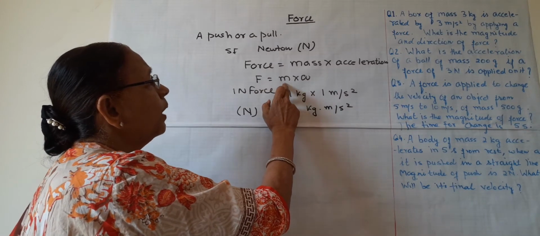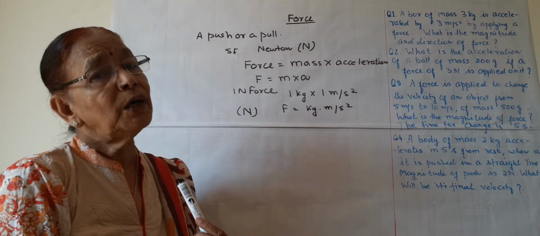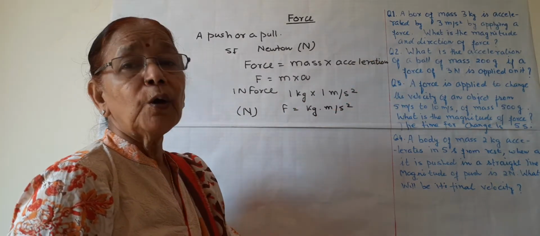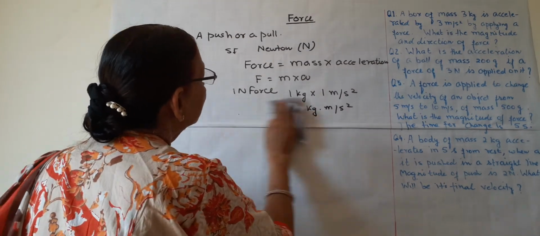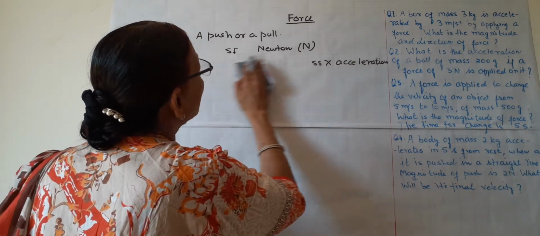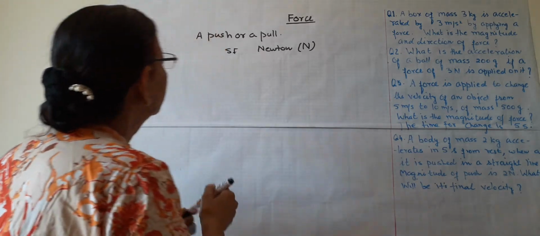But this is the simple formula. F is equal to m into a, mass into acceleration of the body. So with this formula we will calculate all these numericals later. So after this, I will give you the types of force. There are broadly two types, we can say.